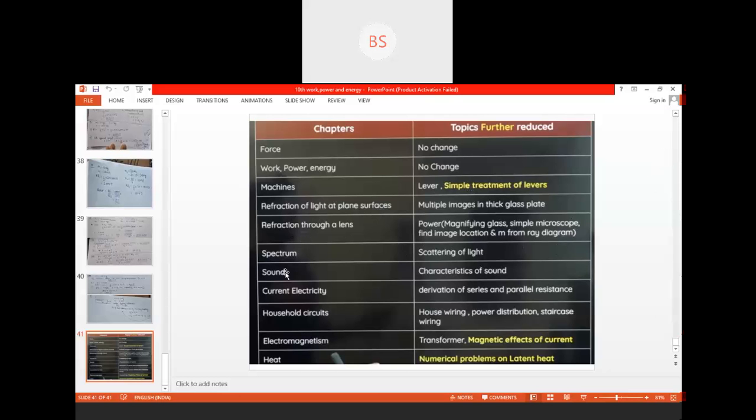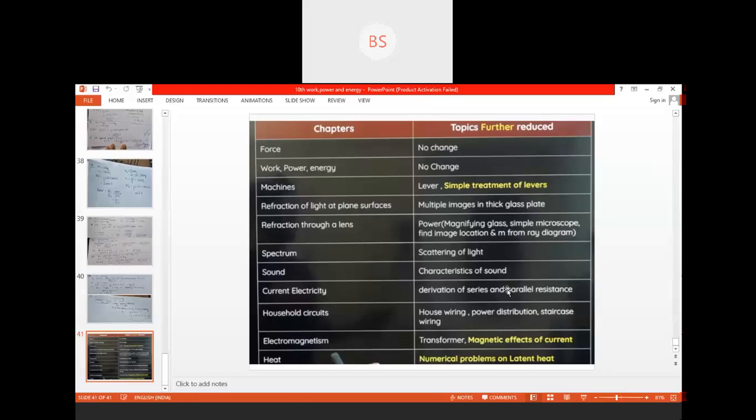And in sound, the characteristics of sound are removed from this particular chapter. Current electricity we have already finished, children. From that, the derivation of series and parallel resistance is not there for your board exam purpose.